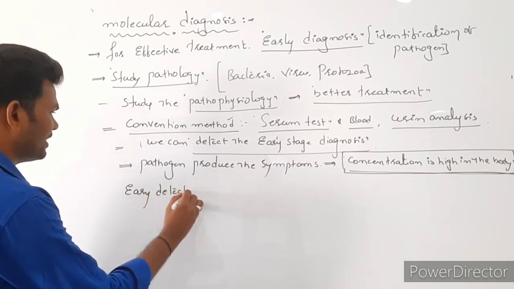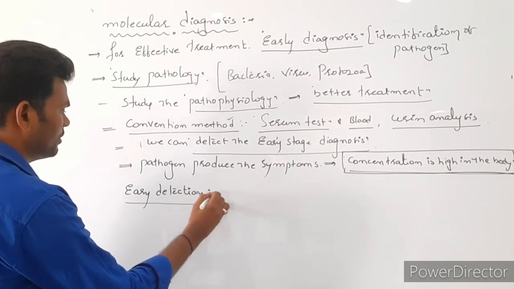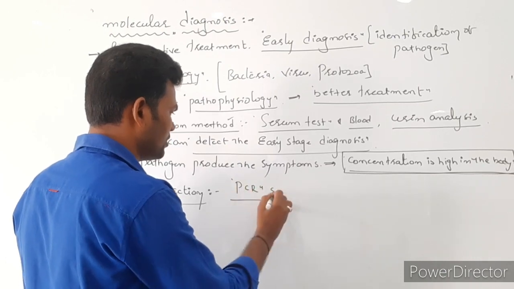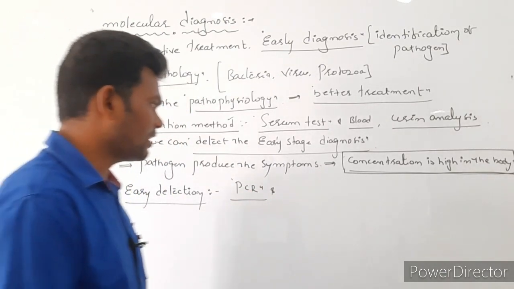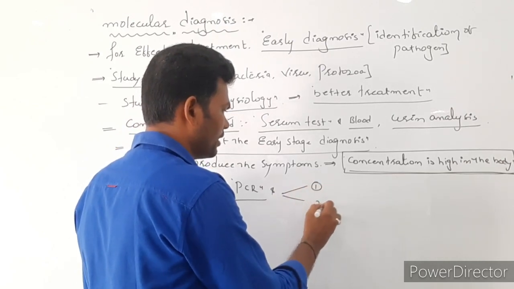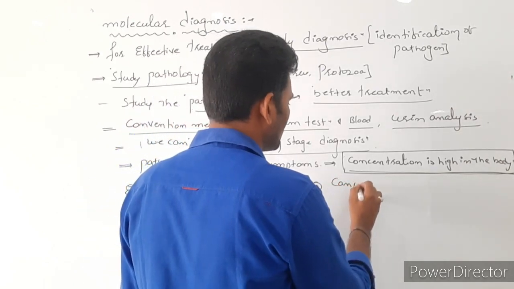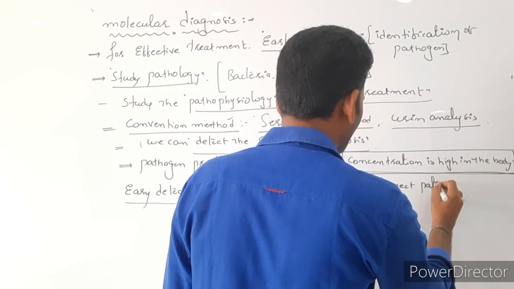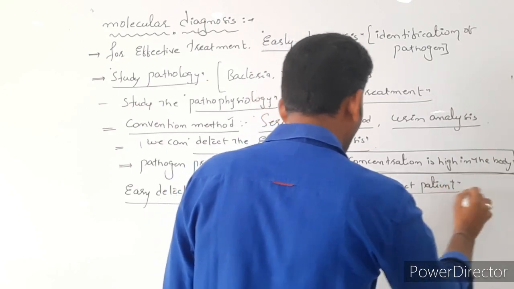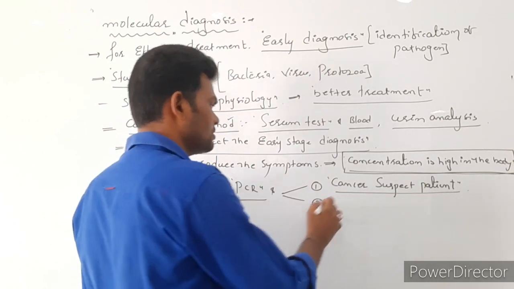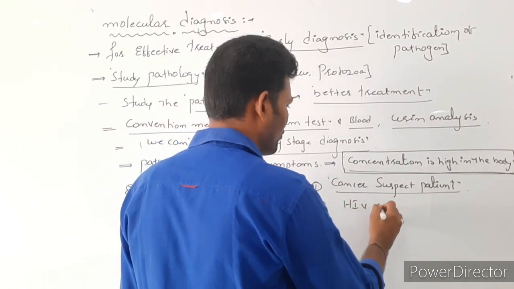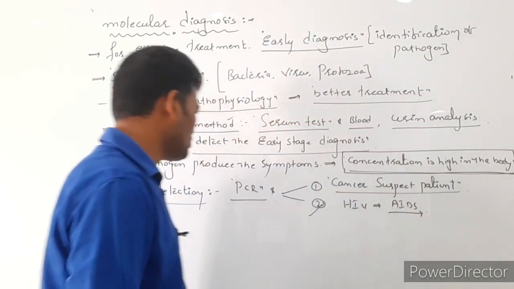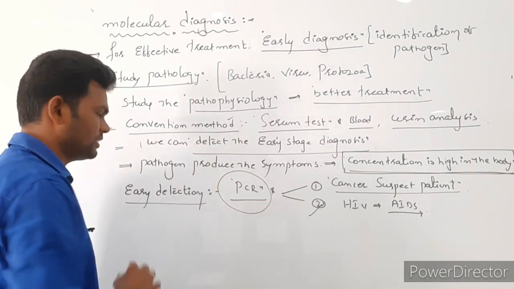Early detection with the help of the PCR cycle. This PCR cycle method is useful for early detection in cancer patients, cancer suspect patients, as well as those persons whose HIV is confirmed or has transferred to AIDS. In such suspected persons, by using this PCR cycle, we can detect the disease.